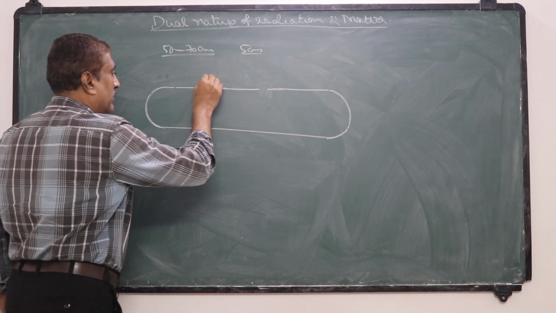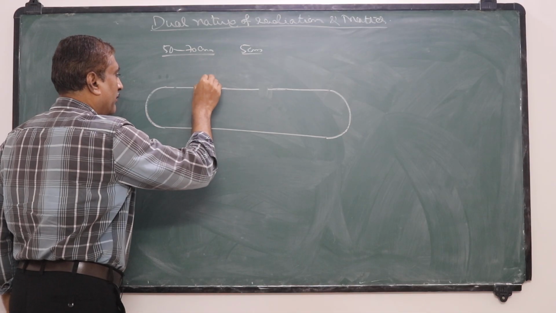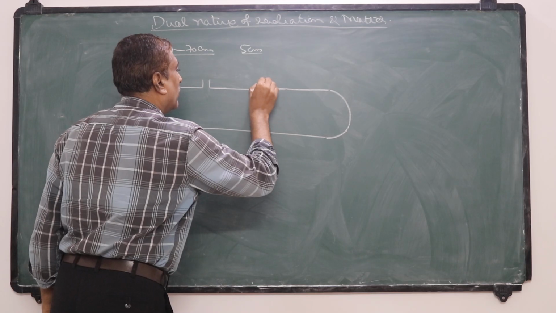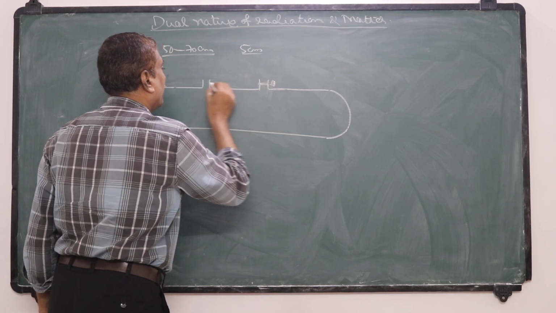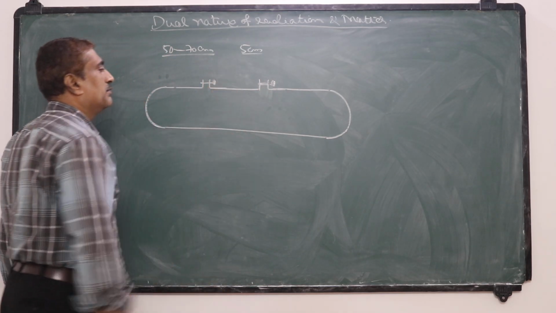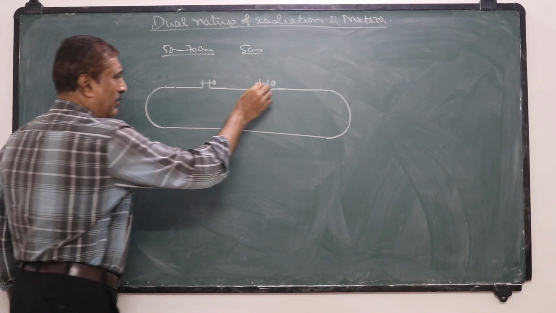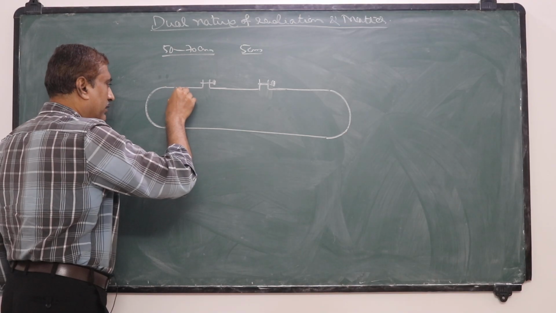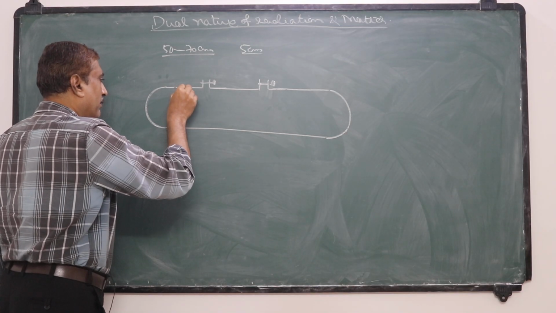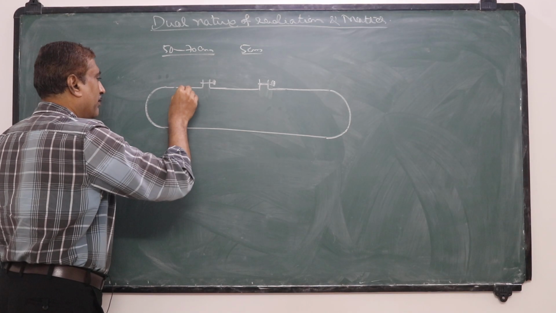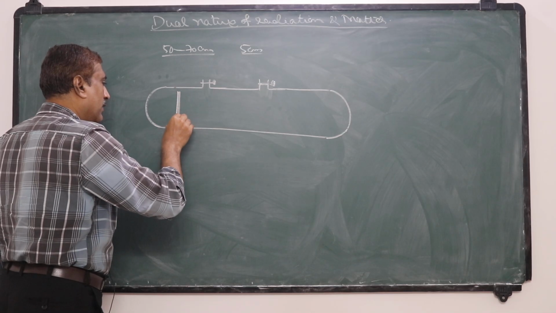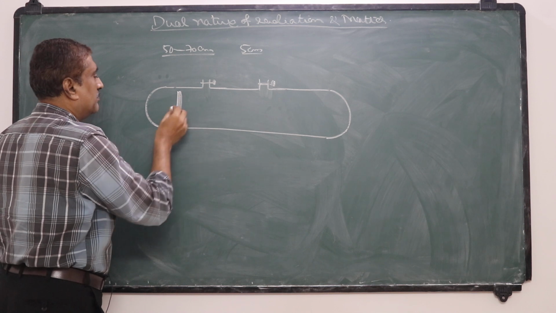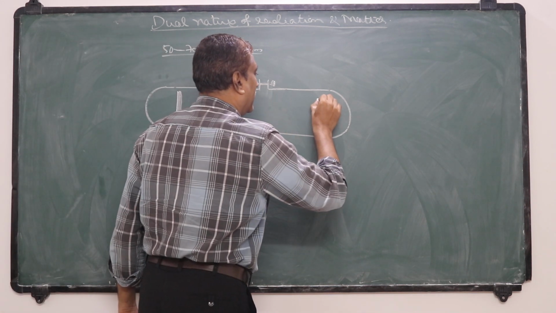The openings can be closed by means of screws. Gas is enclosed in this discharge tube, and it is provided with two metal electrodes at the two ends.